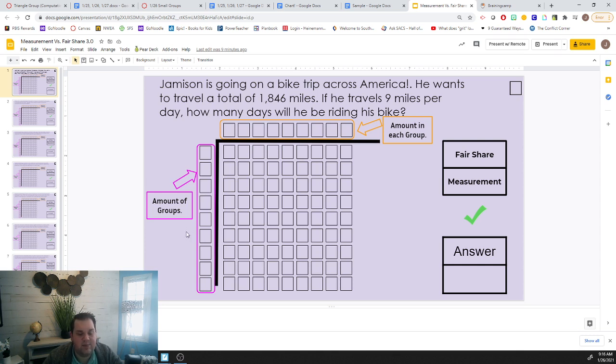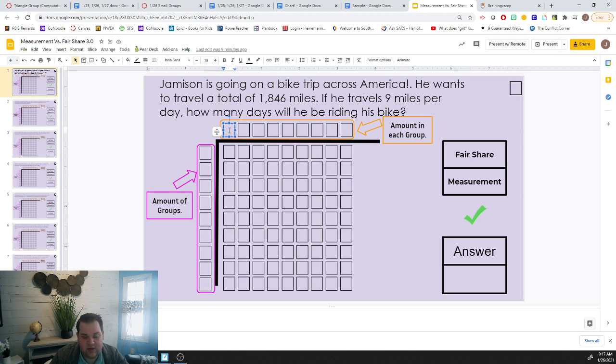Go ahead and get out a piece of paper and pencil and work with me through this problem. And you will be able to check it with me. So the first thing that I know is that there's 9 miles per day. So that's the amount in each group, so 9. I know I need to get 1,846 somehow inside of this array. And I'm going to take out days at a time in order to get to that number. So I want you to go ahead and try to solve this. And once you have it, enter it into PlayPosit, and then you can check it with me.